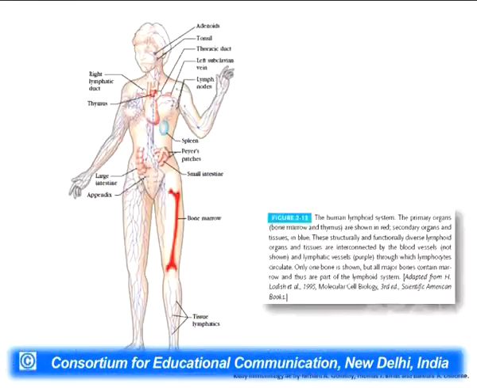We can see in the diagrammatic representation, there is a thymus which is red in color. It is just above the heart, and there is a bone marrow which is shown. So the femur bone is shown over here, in which the B cells are matured.